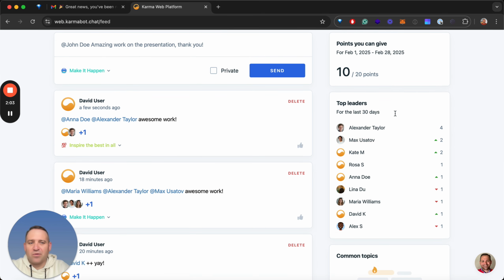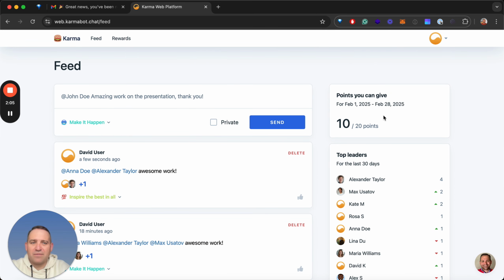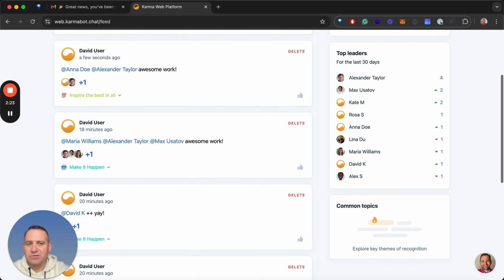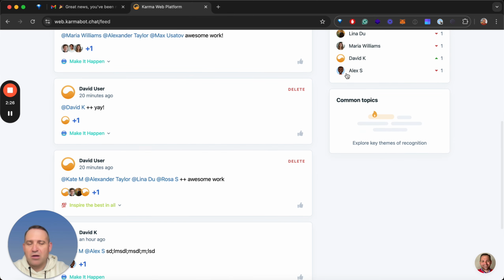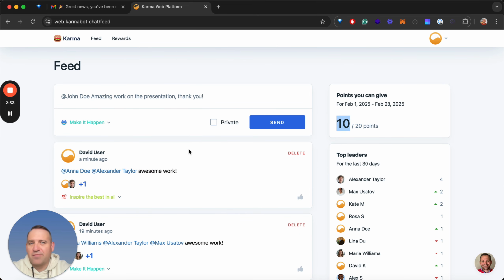And here you have your leaderboard, you have the limits. Your admin will give you a certain number of points to distribute within a month, and this is your limit in the smaller font, and then the larger digits are your remaining points. So I already used 10 points and I have 10 points remaining. This is your monthly leaderboard. You'll see some common topics once a lot of Karma has been processed. We'll show the themes that are recognized in your company.